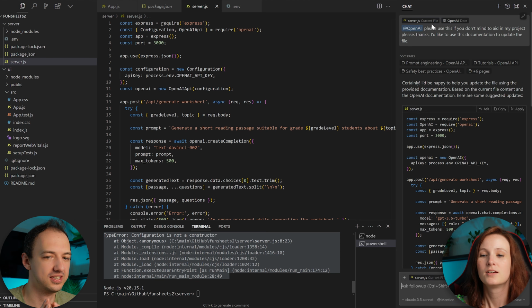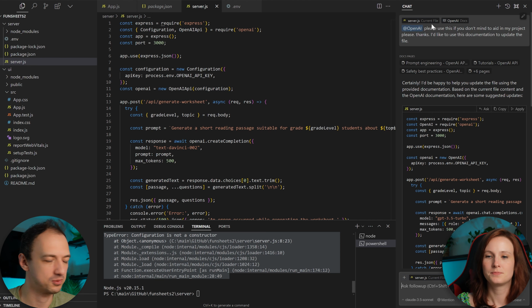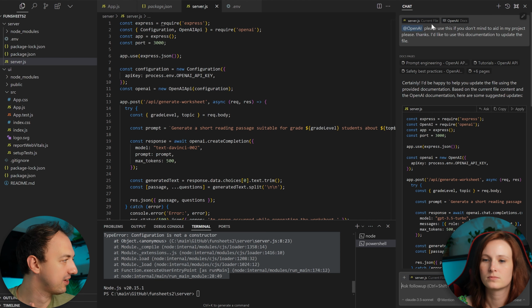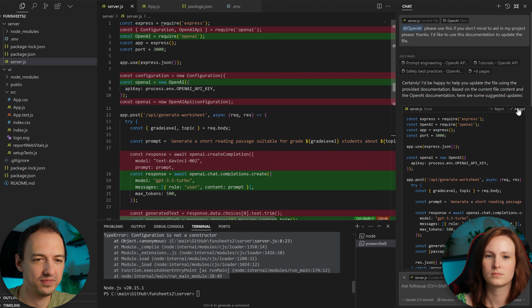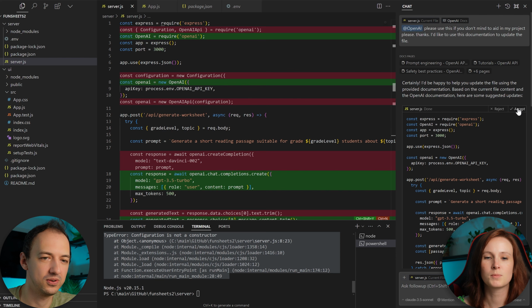Okay, so check this out. This is something that I love about Cursor. It's probably my favorite feature. Instead of copy pasting back and forth, like with ChatGPT, and then it says, the rest of your code here, you have this button over here, apply. So try to click that.